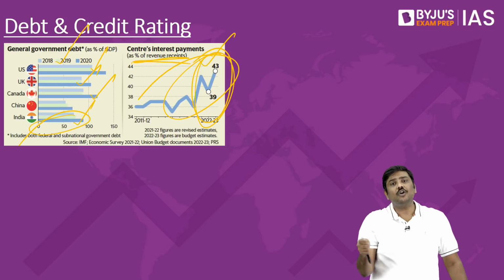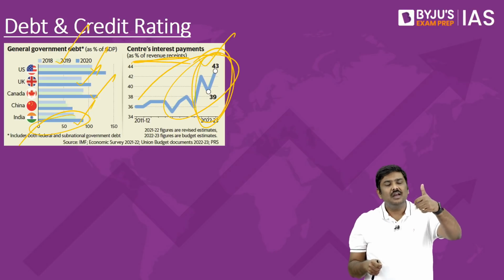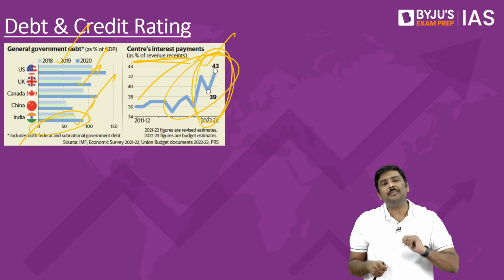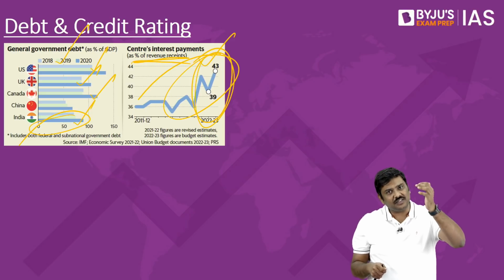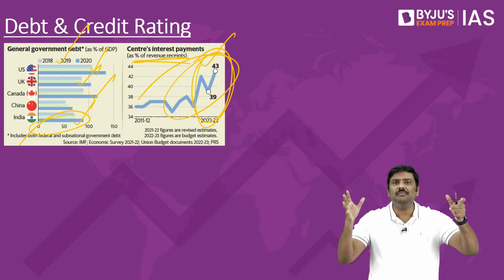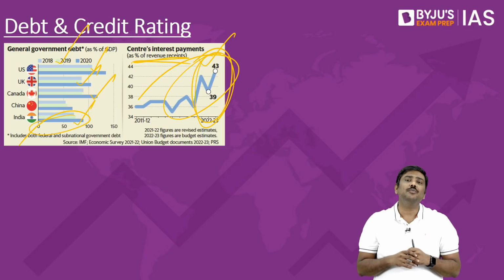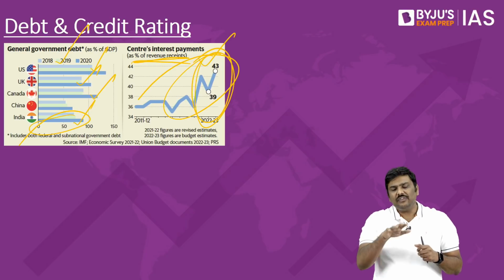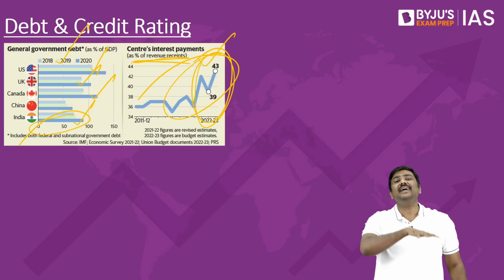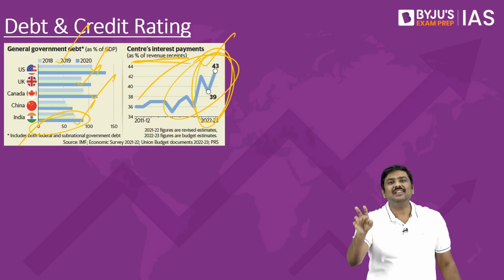So the argument of the Government of India is twofold here. One, our debt to GDP ratio is very stable. You don't have to be worried. It is very stable, especially within emerging market economies. It is one of the best performers in terms of debt to GDP ratio. Second, whenever these credit rating agencies provide this kind of analysis, they always have a stepmotherly treatment.